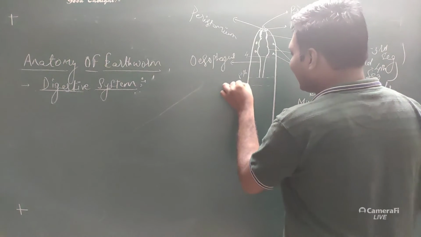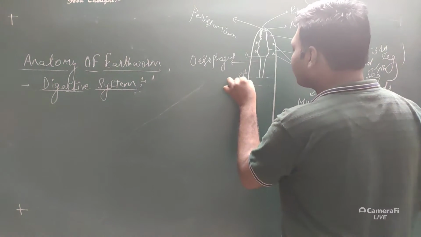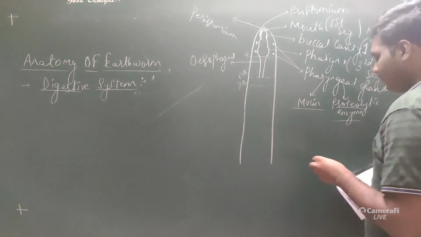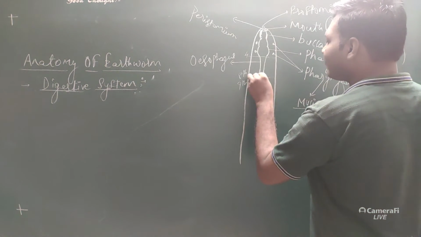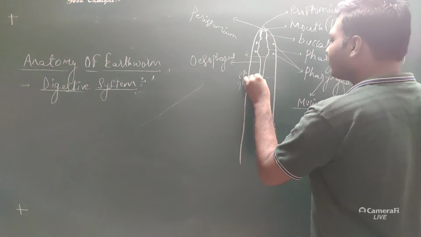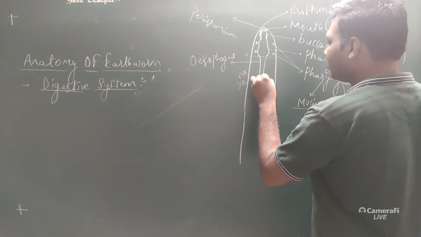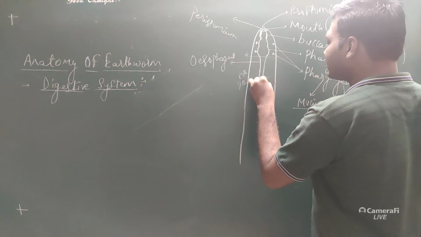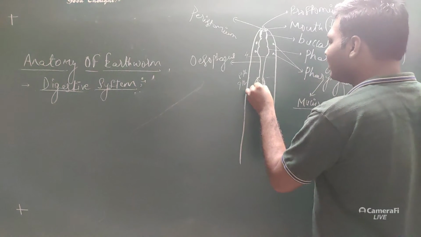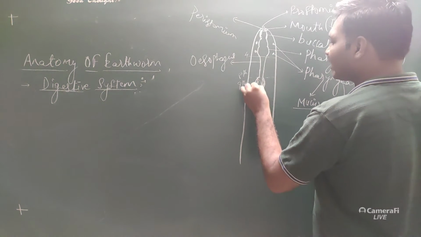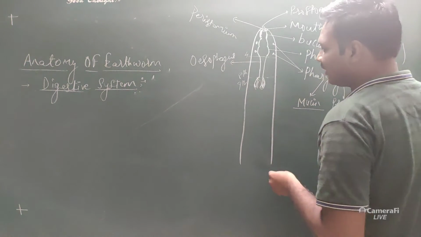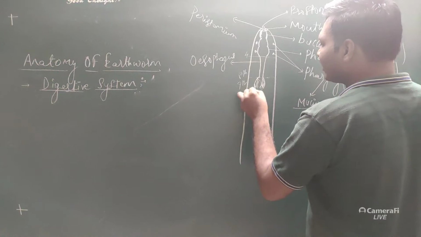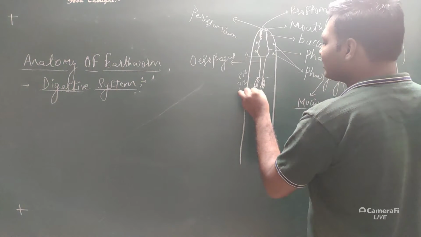And on the 8th and 9th segment, there is a presence of a muscular gizzard. This gizzard consists of certain plates like this. These are chitinous plates which are responsible for grinding of the food material. So it is located in the 8th and 9th segment.